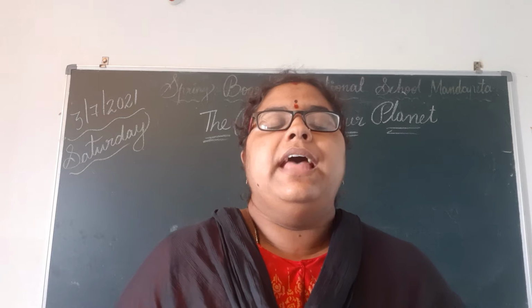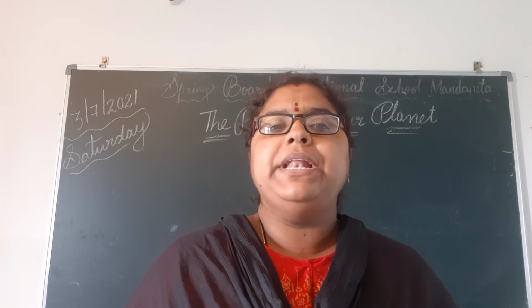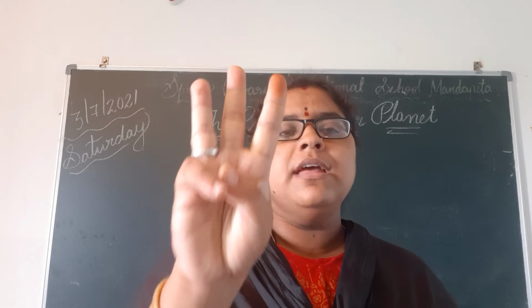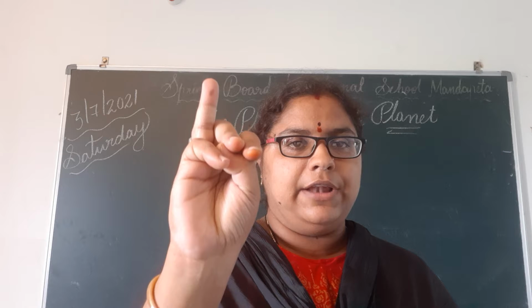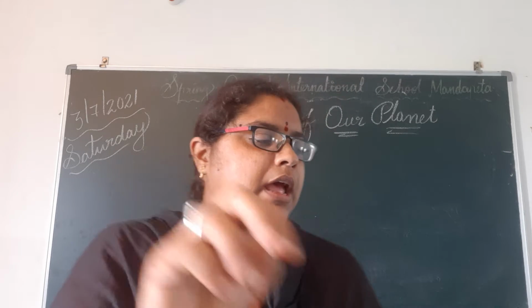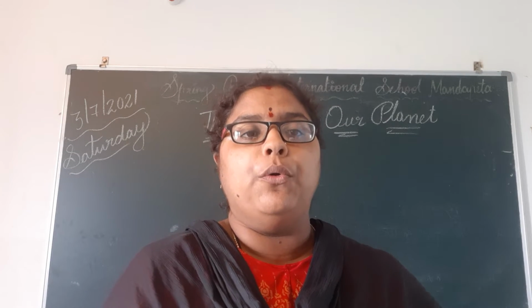Yesterday we learned about types of maps. How many types of maps? There are three types of maps. What are they? They are road map, railroad map and world map. Very good. In road map, we can see the places where we have to go.